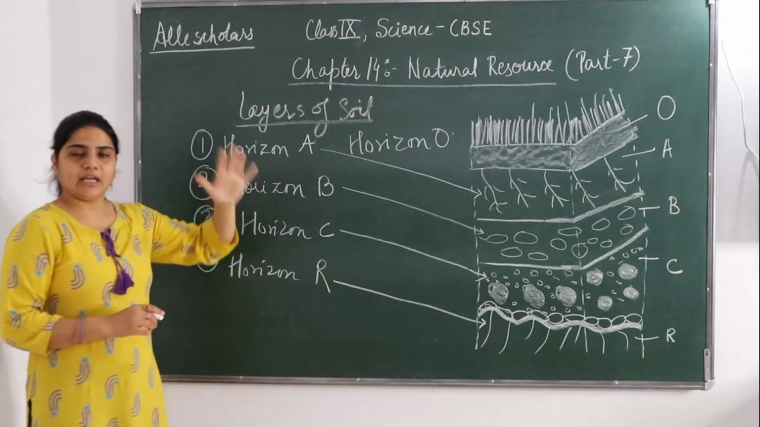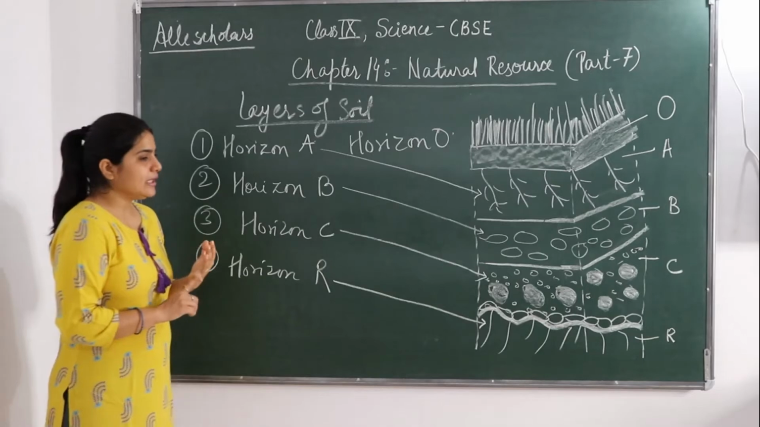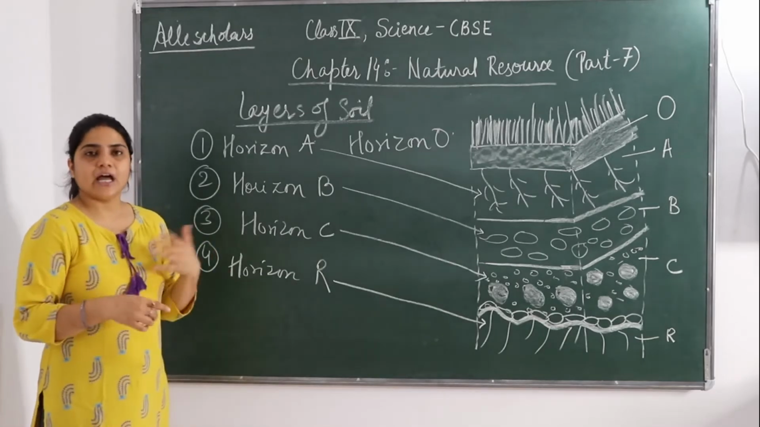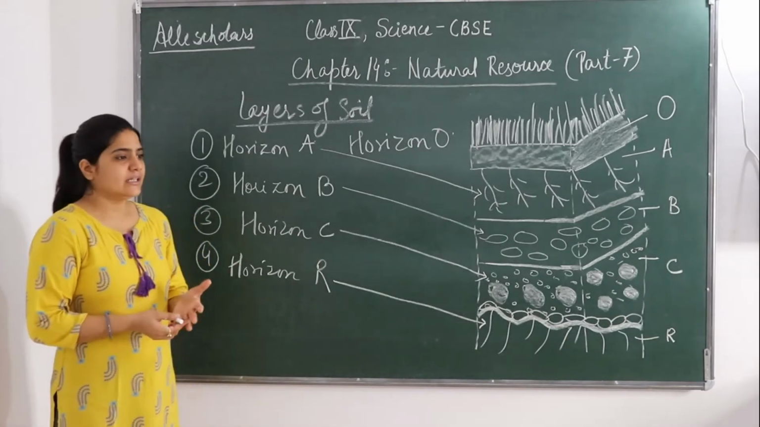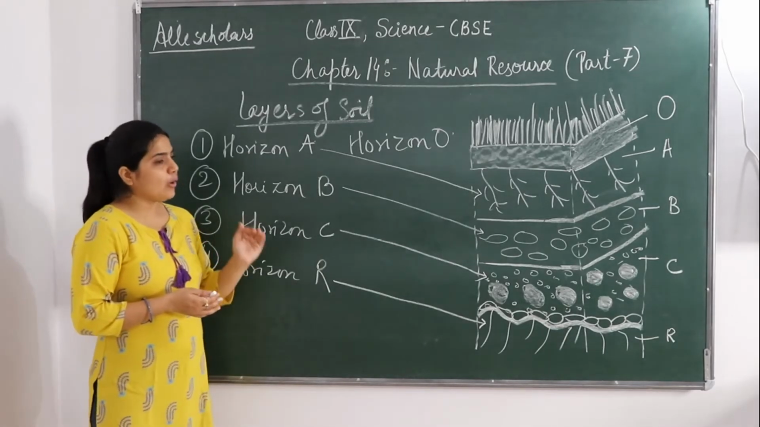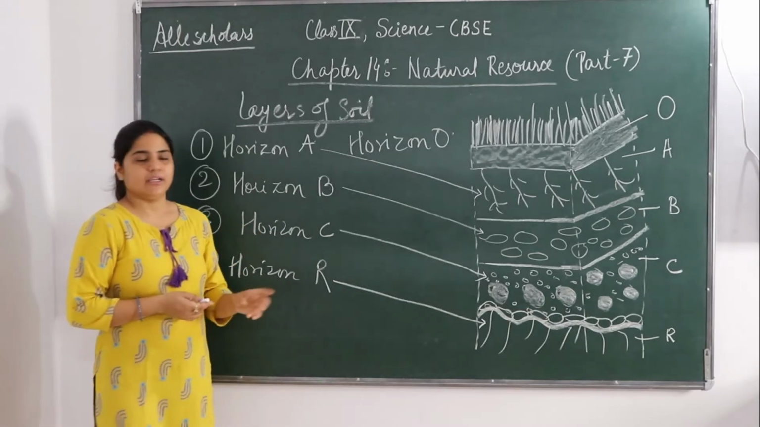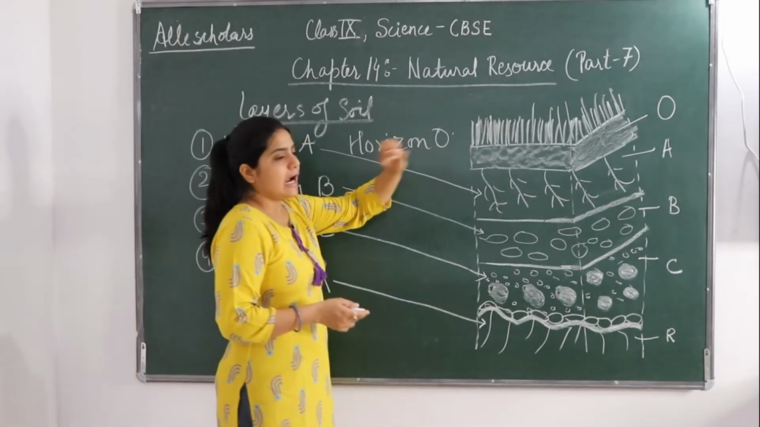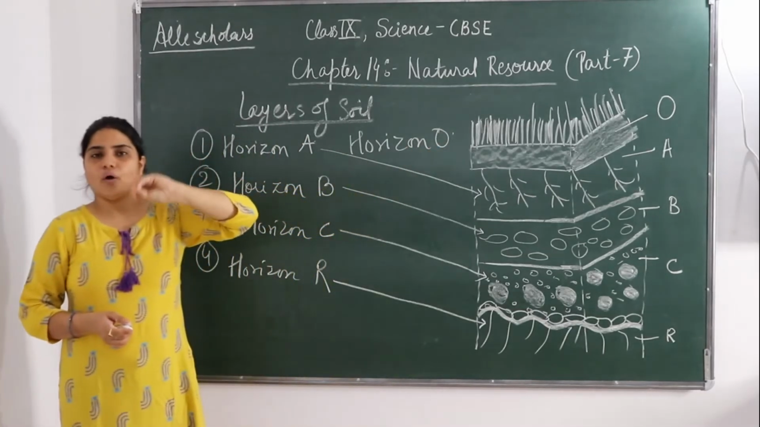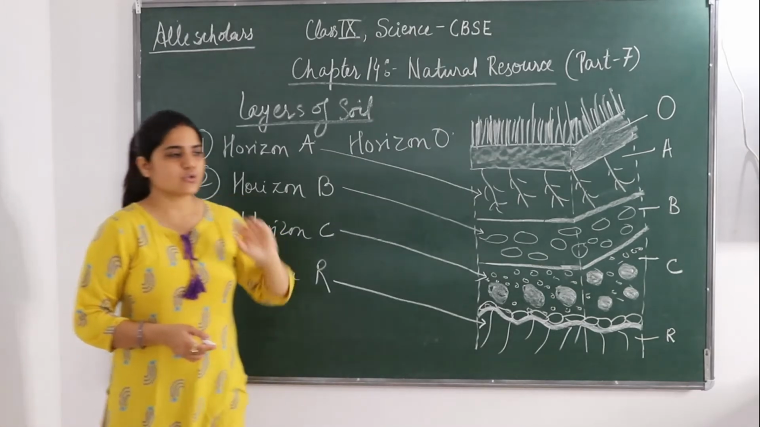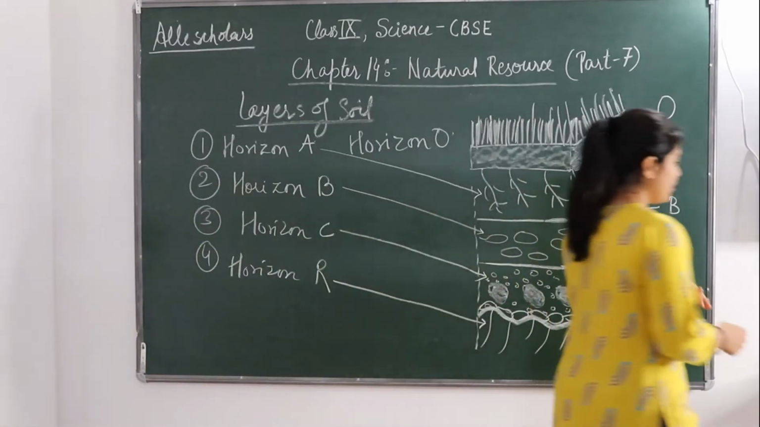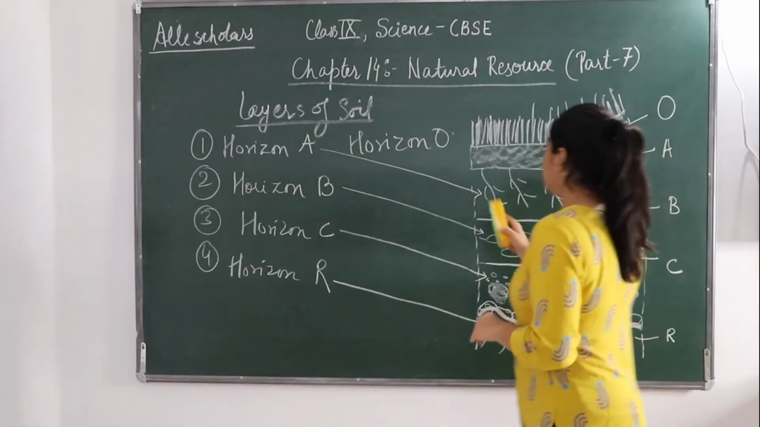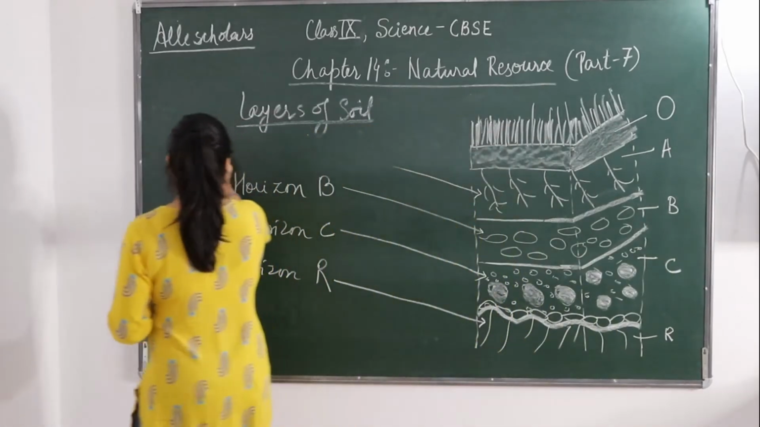So horizon O is present above horizon A. Decomposed leaves and humus are there. This is the organic layer of the soil, the layer that consists of only organic matter. So one by one we will discuss all the horizons.